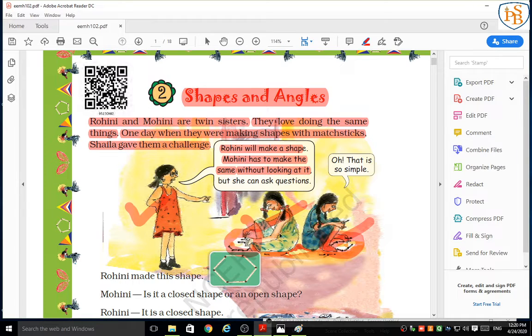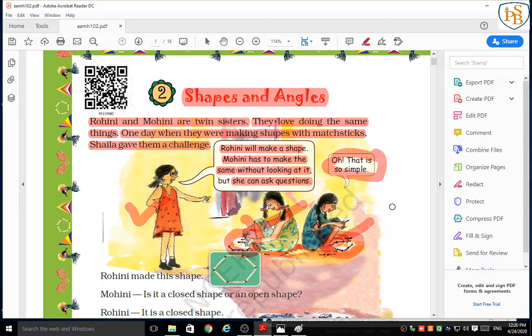Mohini can't see what Rohini is doing, but with the help of questions she can ask Rohini. Mohini will ask the questions.